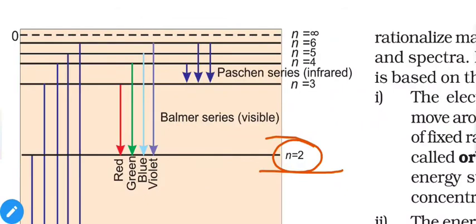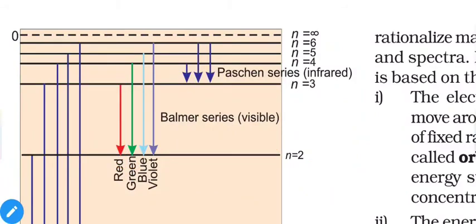First of all, we will provide the energy to the hydrogen atoms. It will increase its energy, and let us say the energy level of hydrogen now becomes n equal to 3. After some time, hydrogen will start losing energy. When it loses energy from level 3 and comes back to level 2, as we can see here, red colored light will be emitted and you will see red light glowing from the hydrogen gas.